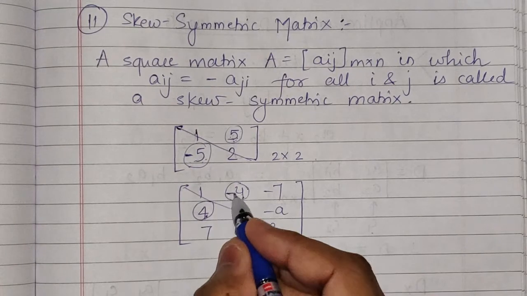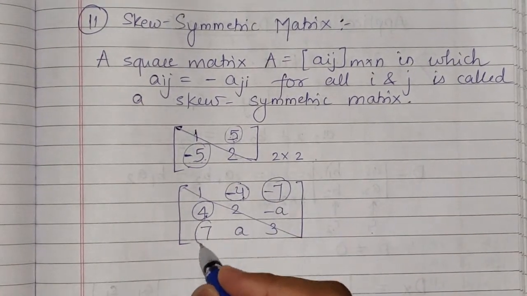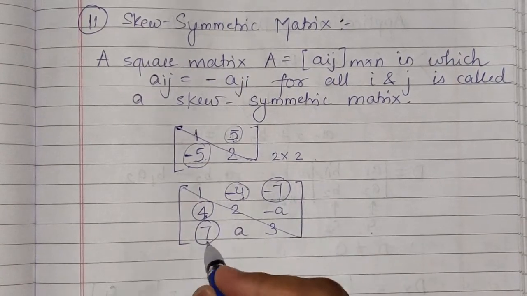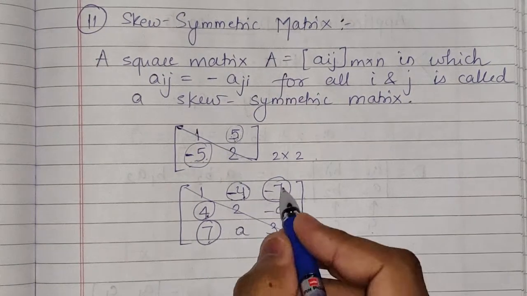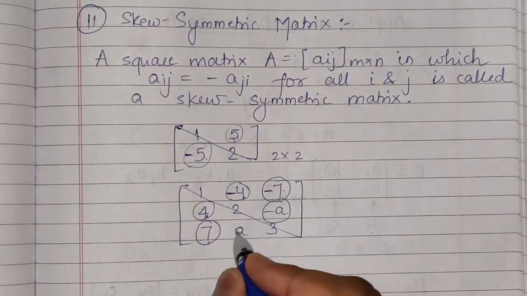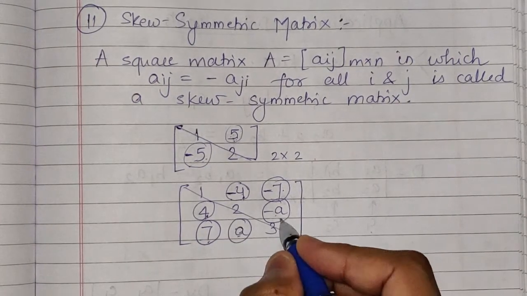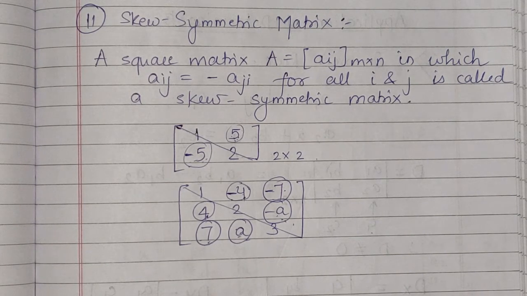Both are equal but having different signs, right? Now minus 7 and 7. This is 1, 3 and this is 3, 1. A13, A31. Both are equal again but with the minus sign. This is A23 and this is A32. Both are equal but again with the minus sign. So this can be called a skew symmetric matrix in which Aij is equal to minus of Aji.